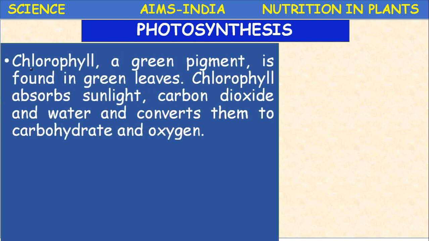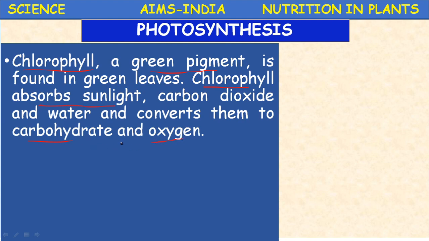Let us see another important requirement, chlorophyll. The chlorophyll is a green pigment. It is found in the green leaves. This chlorophyll's main function is to absorb sunlight, carbon dioxide and water. Mainly to absorb the sunlight. And after absorbing, what will it do? It converts them to carbohydrate and oxygen.